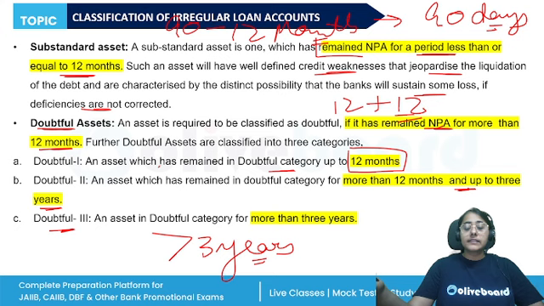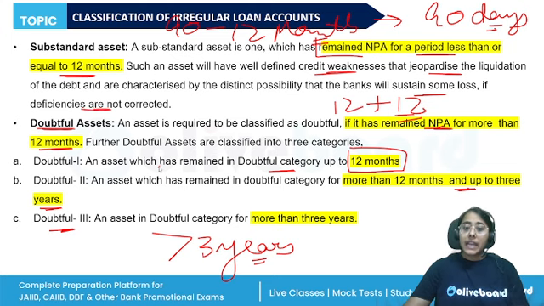If an asset has remained NPA for more than 12 months, in which category will it fall? For classification, it will fall in the doubtful asset. If it has remained in the doubtful category for more than 12 months but less than 3 years, so doubtful 2 category. This is how the institute will frame questions from this particular topic.